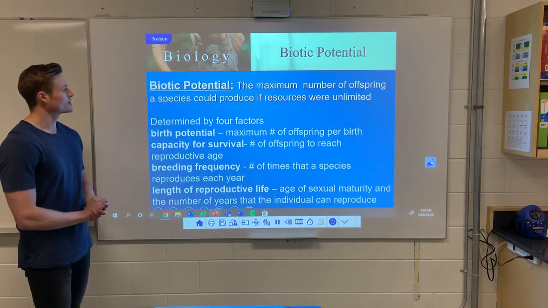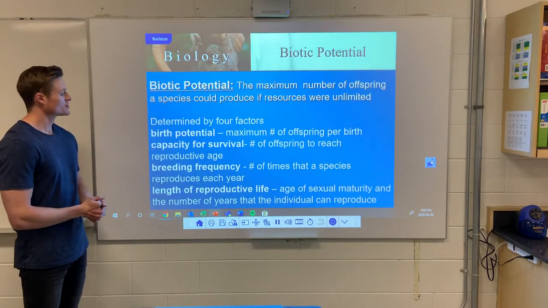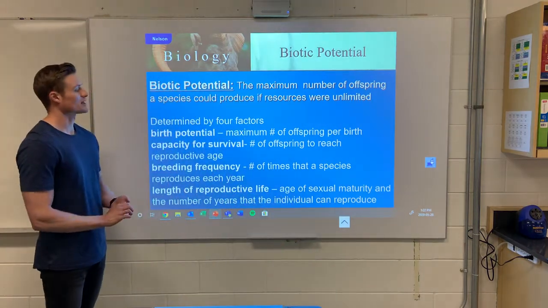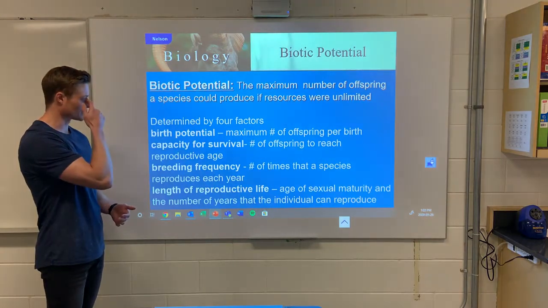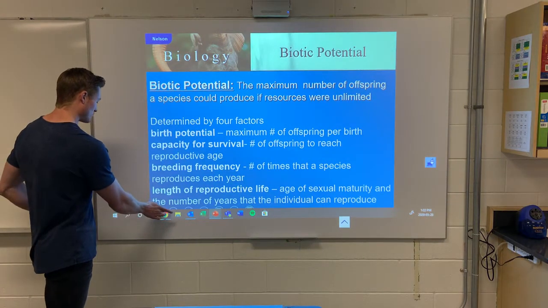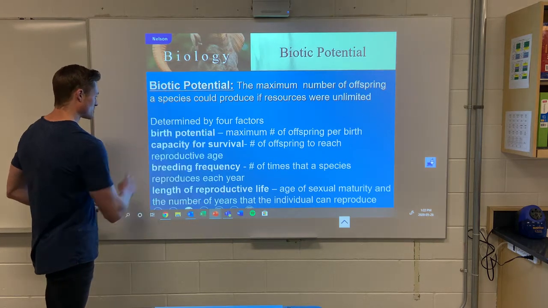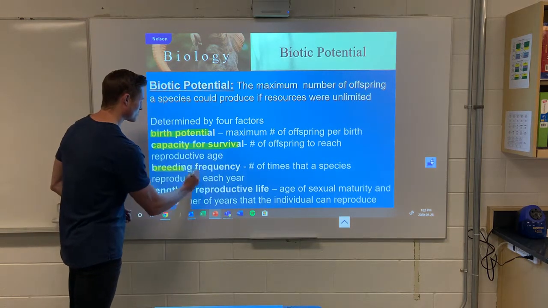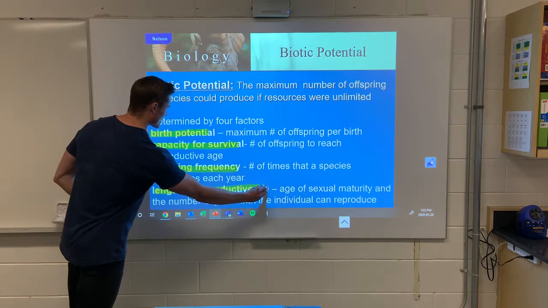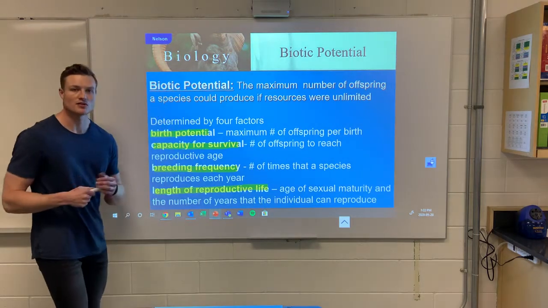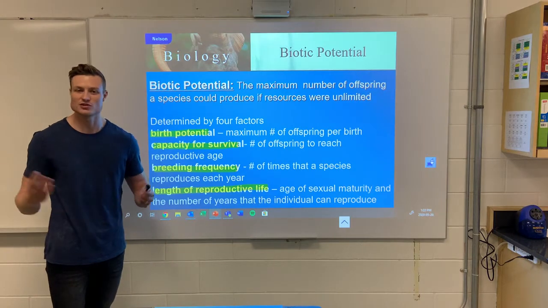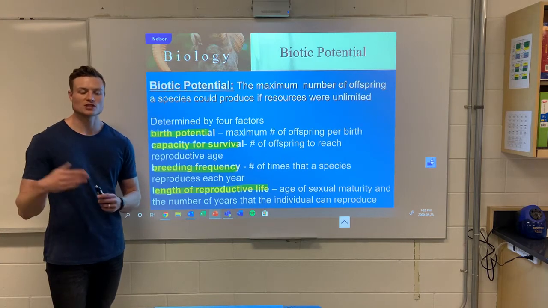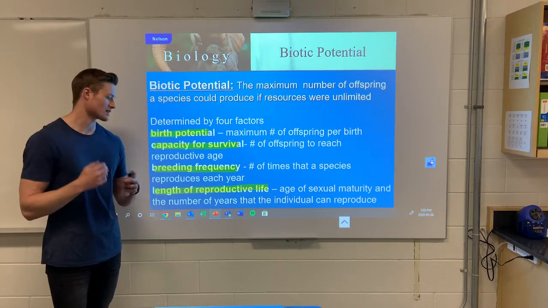So if we look here at an organism's biotic potential, an organism's biotic potential is simply the maximum number of offspring that a species can produce. And it's determined by four things: birth potential, capacity for survival, breeding frequency, and the length of reproductive life. Birth potential: how many offspring do you have per birth? Humans, 1, maybe 2. Insects, a lot. Capacity for survival: how often will those organisms reach reproductive age? Humans quite often, insects not so much.